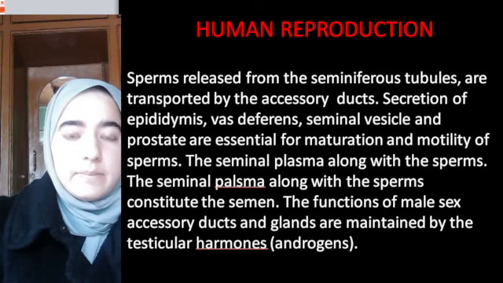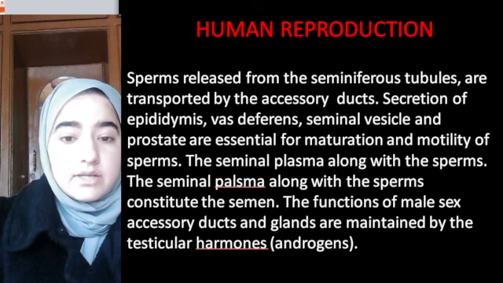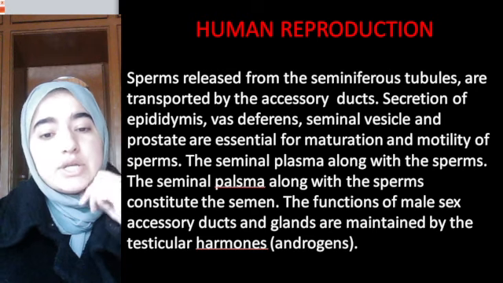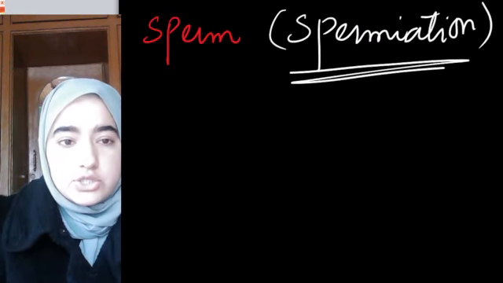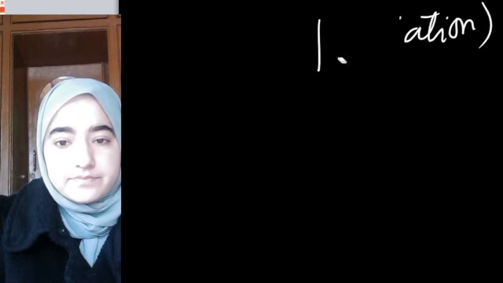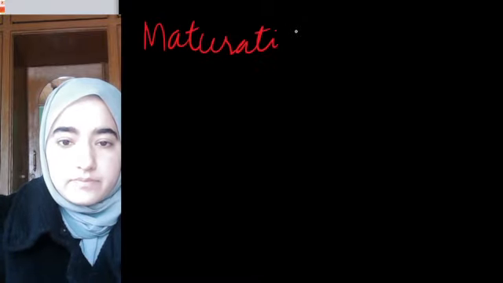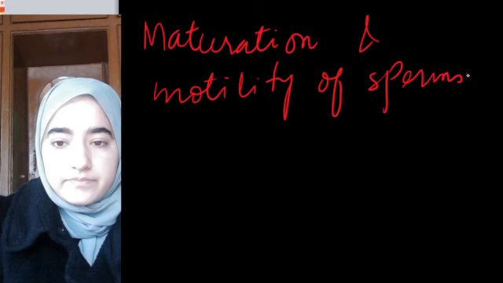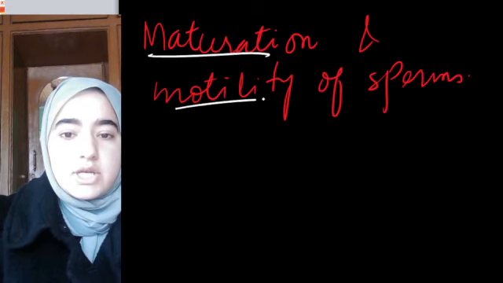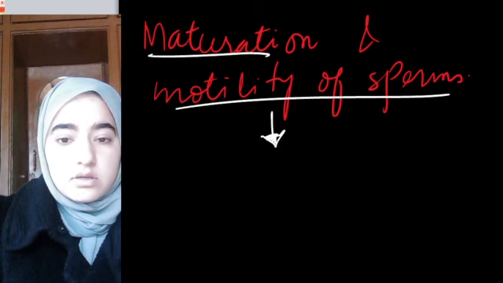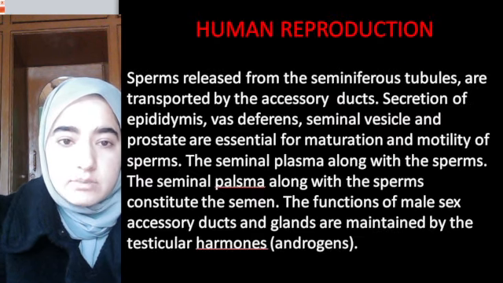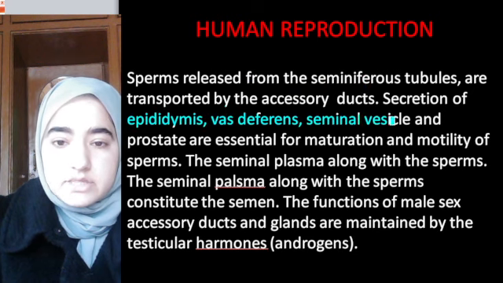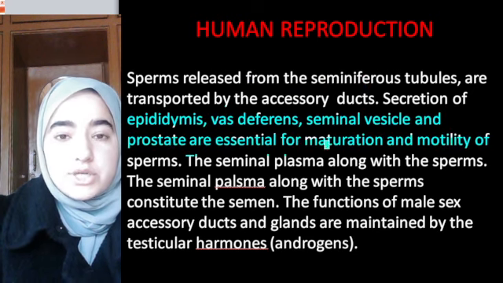Among them, the secretions of epididymis, vas deferens, seminal vesicle and prostate are very essential for maturation and motility of sperms.